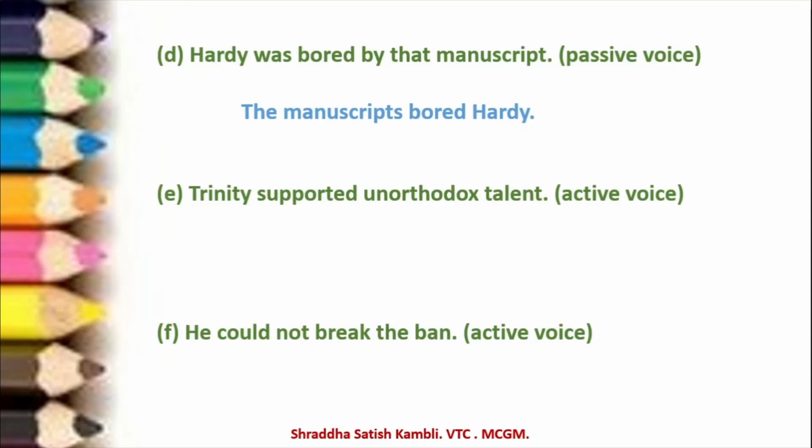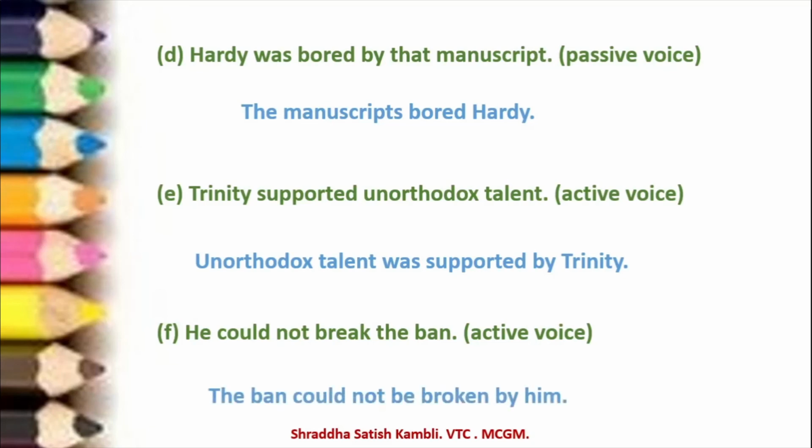How will you make it passive? Unorthodox talent was supported by Trinity. And let's come to the last example over here. He could not break the ban. Active voice. So yes, what will be the passive? The ban could not be broken by him.